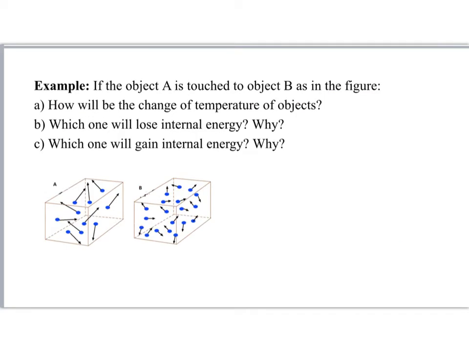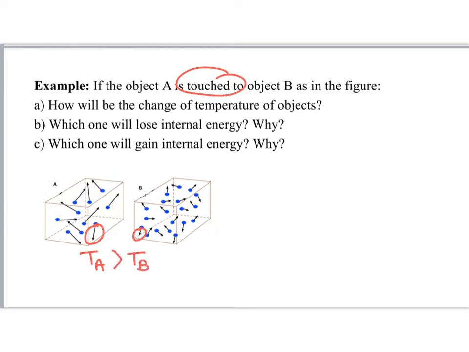In this example, we have two objects. A is touched to B as in the figure. Consider the change of their temperatures. When there's contact between objects, there's a heat transfer. I see that A's particle velocity is more, so the temperature of A is bigger than the temperature of B.